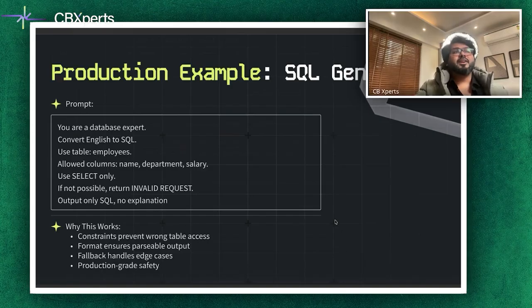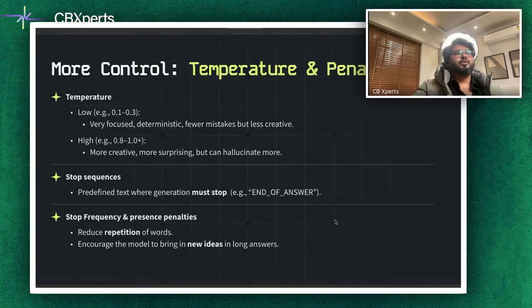Now again, this prompt works because constraints prevent access to the wrong table. The format ensures parsable output. Because you have put in the constraints, it is preventing access to any wrong table, and the format you have asked for ensures that the other system which is going to use this outcome has a parsable output, because it may be used in, let's say, a multi-agentic system. And a fallback is handling an edge case. Without such constraints, the model might try to delete tables or select non-existent columns. So you should always design your prompts with explicit boundaries to protect your data. And it's important to understand what you need to do in that direction.